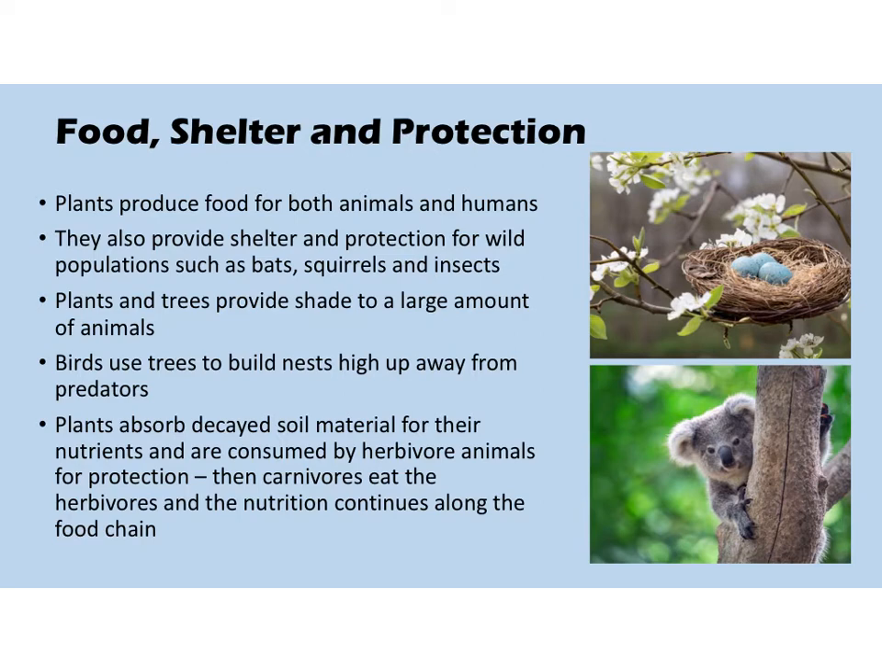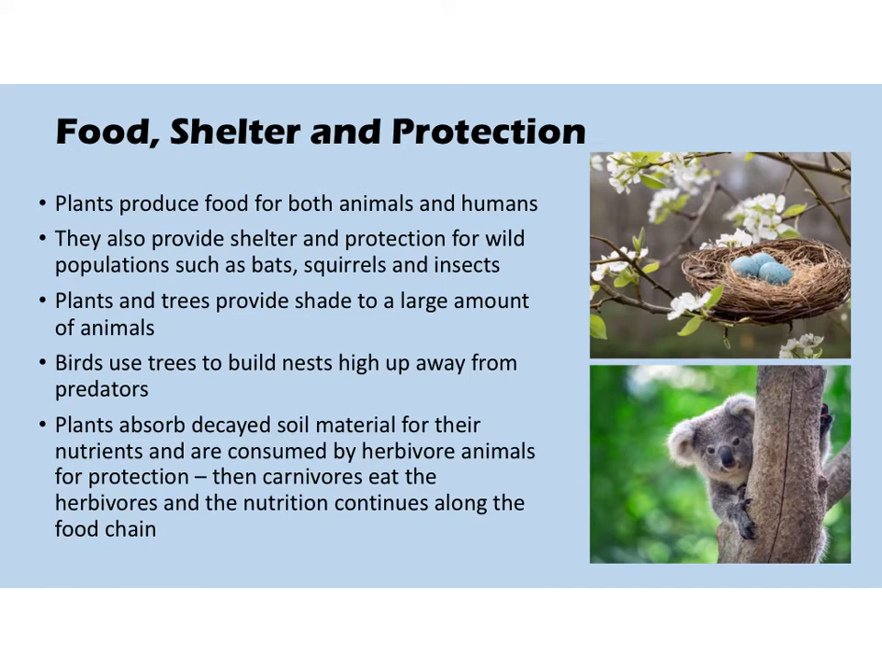Plants and trees provide shade to a large amount of animals, so when it's very sunny, plants and trees can be used as protection from the sun by providing shade. Birds use trees to build nests high up away from predators. So we can see in that picture there is a bird nest with some eggs in. So that protects not only the adult birds but the eggs and the baby birds from predators.